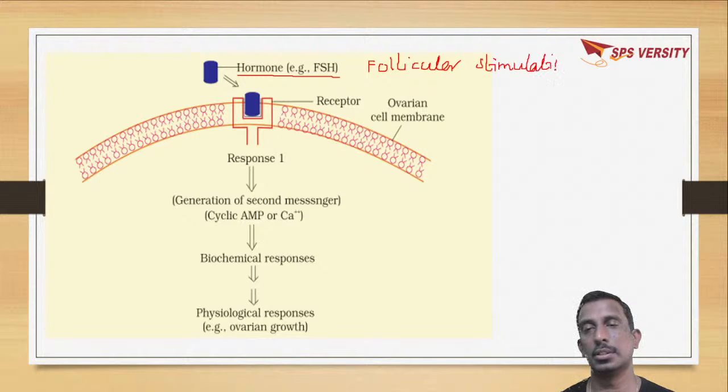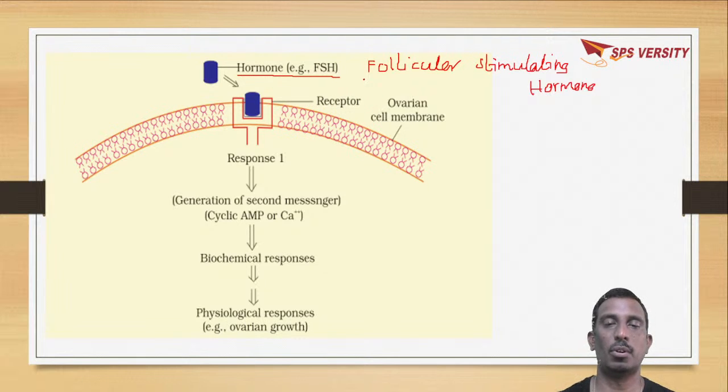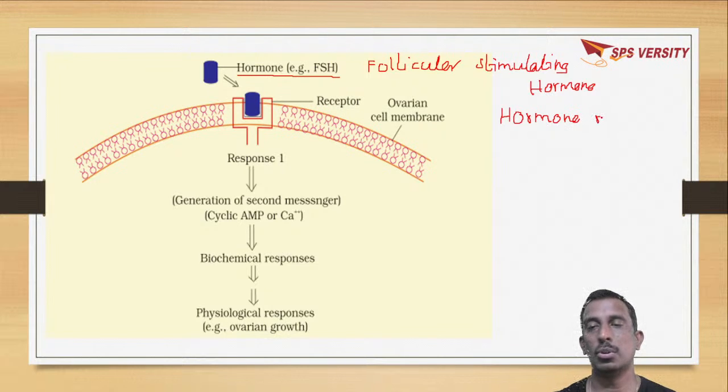This follicle stimulating hormone combines with the receptor present on the ovarian cell membrane and forms a hormone receptor complex. So hormone combined with hormone receptor is called the hormone receptor complex.